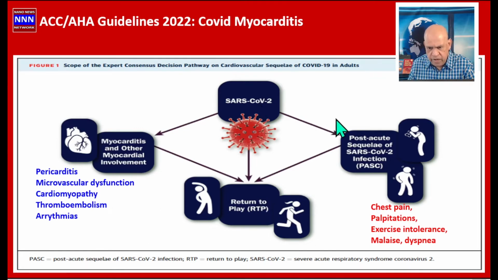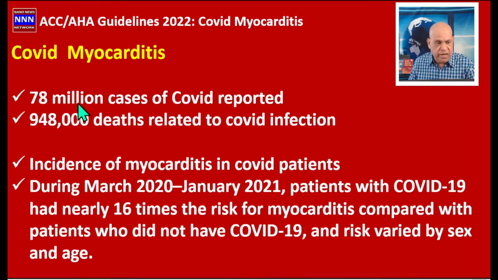Sometimes patients may continue to have lingering sequelae, such as chest pain, palpitations, exercise intolerance, malaise, dyspnea, and a whole host of other symptoms. So let us explore further. 78 million people have been diagnosed with COVID in the United States. We have close to 1 million deaths as of this day.